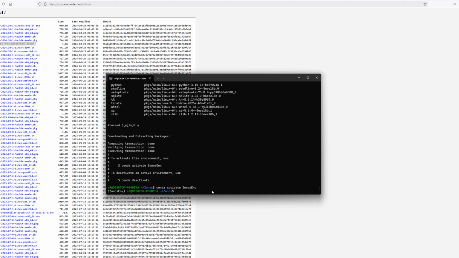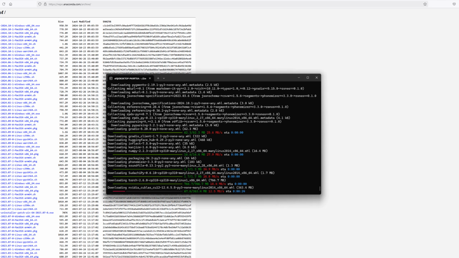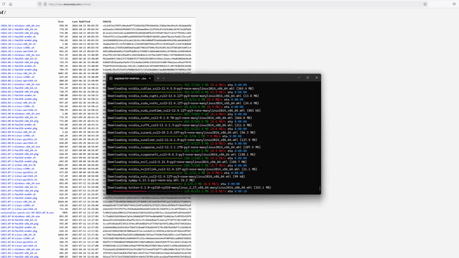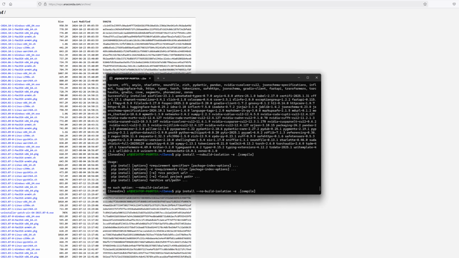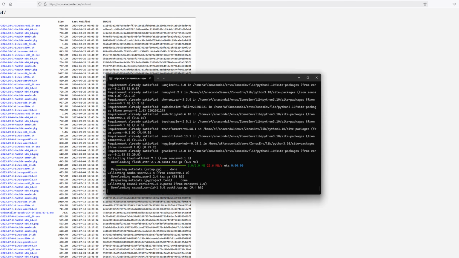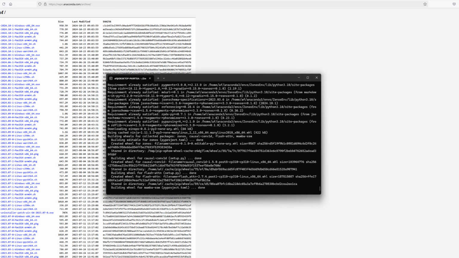Now we will install everything from the current directory using pip install space -e. This installs the package from the current directory. And this command to compile all of its source files. This command installs a Python package in editable mode from a local directory or Git repository while disabling build isolation.